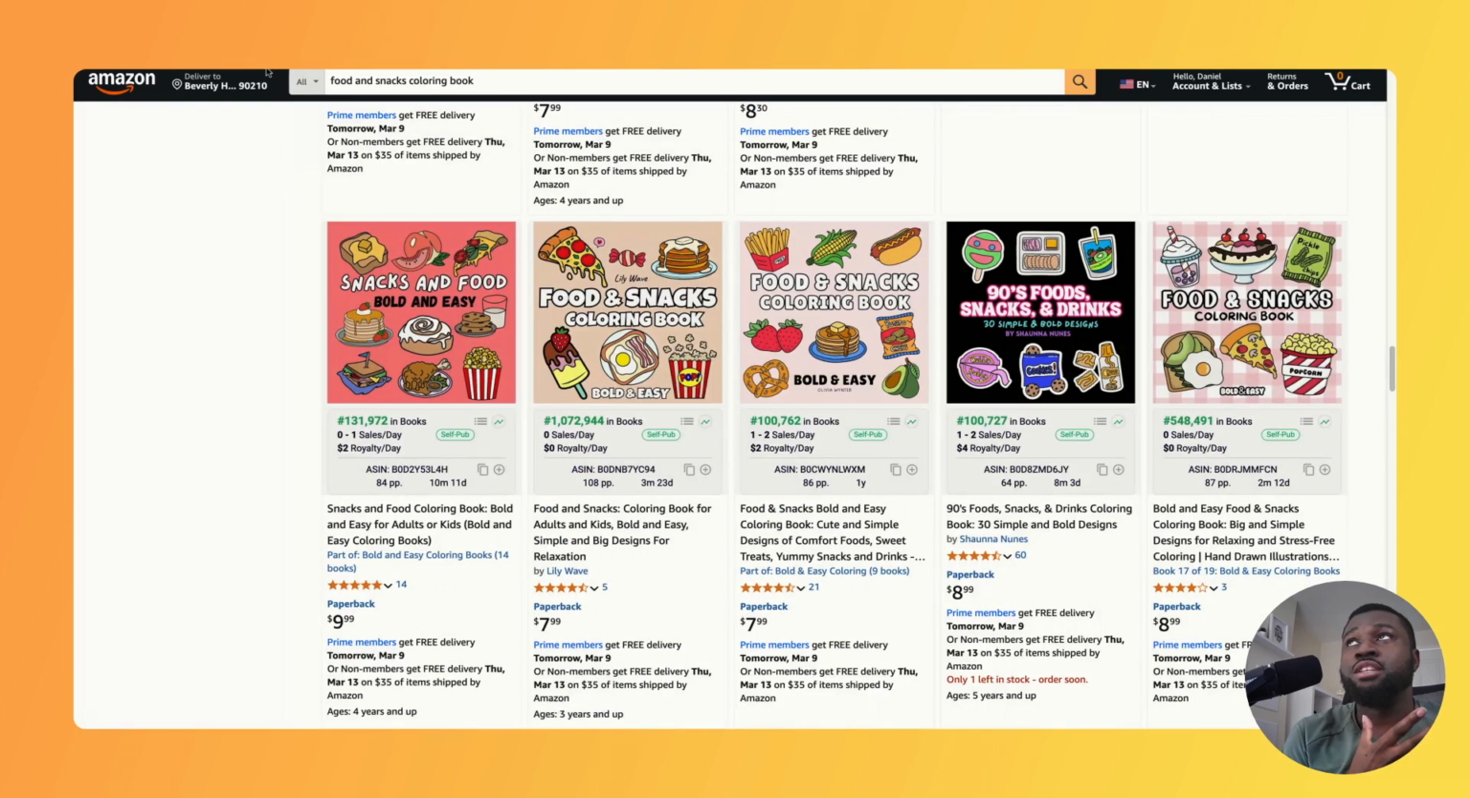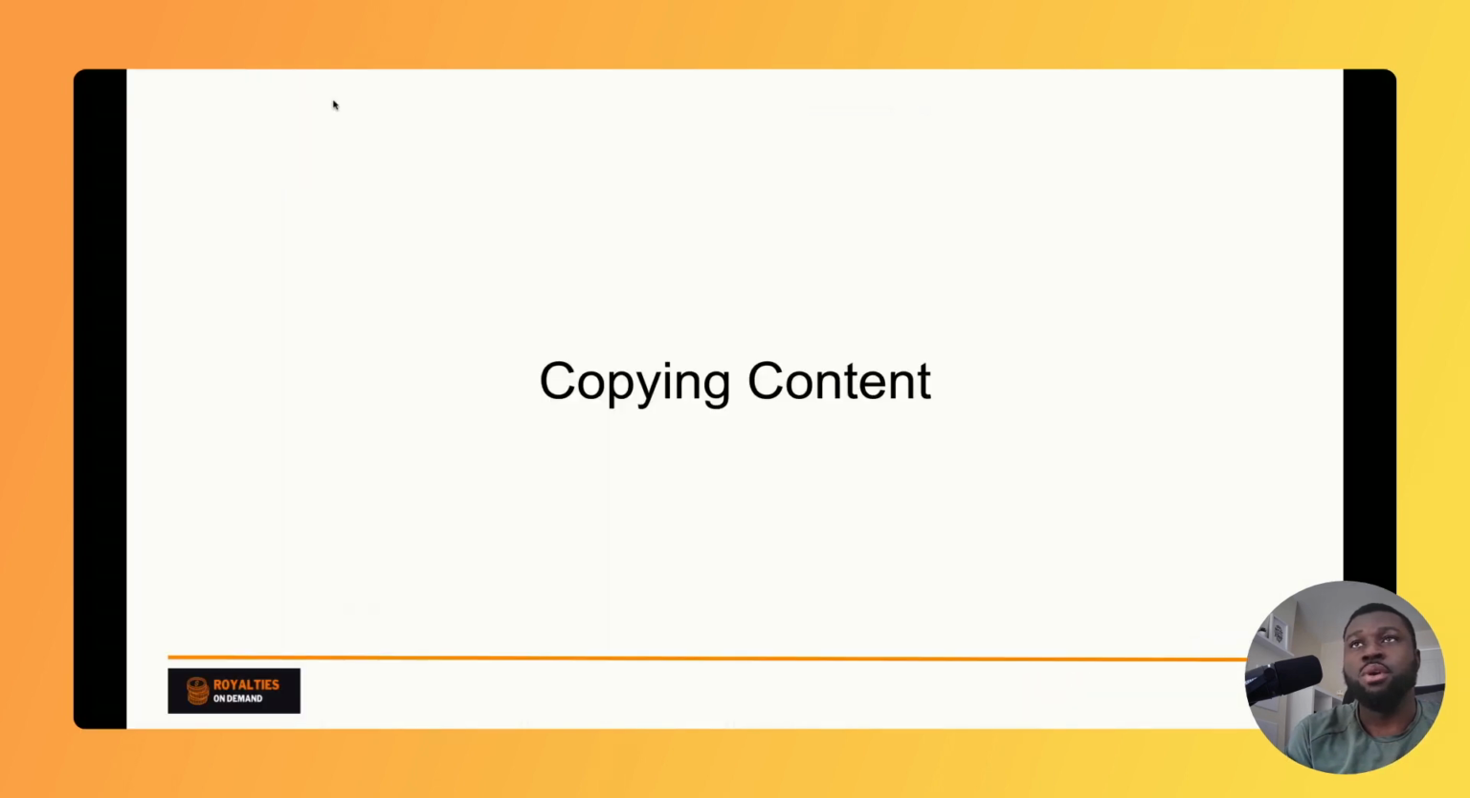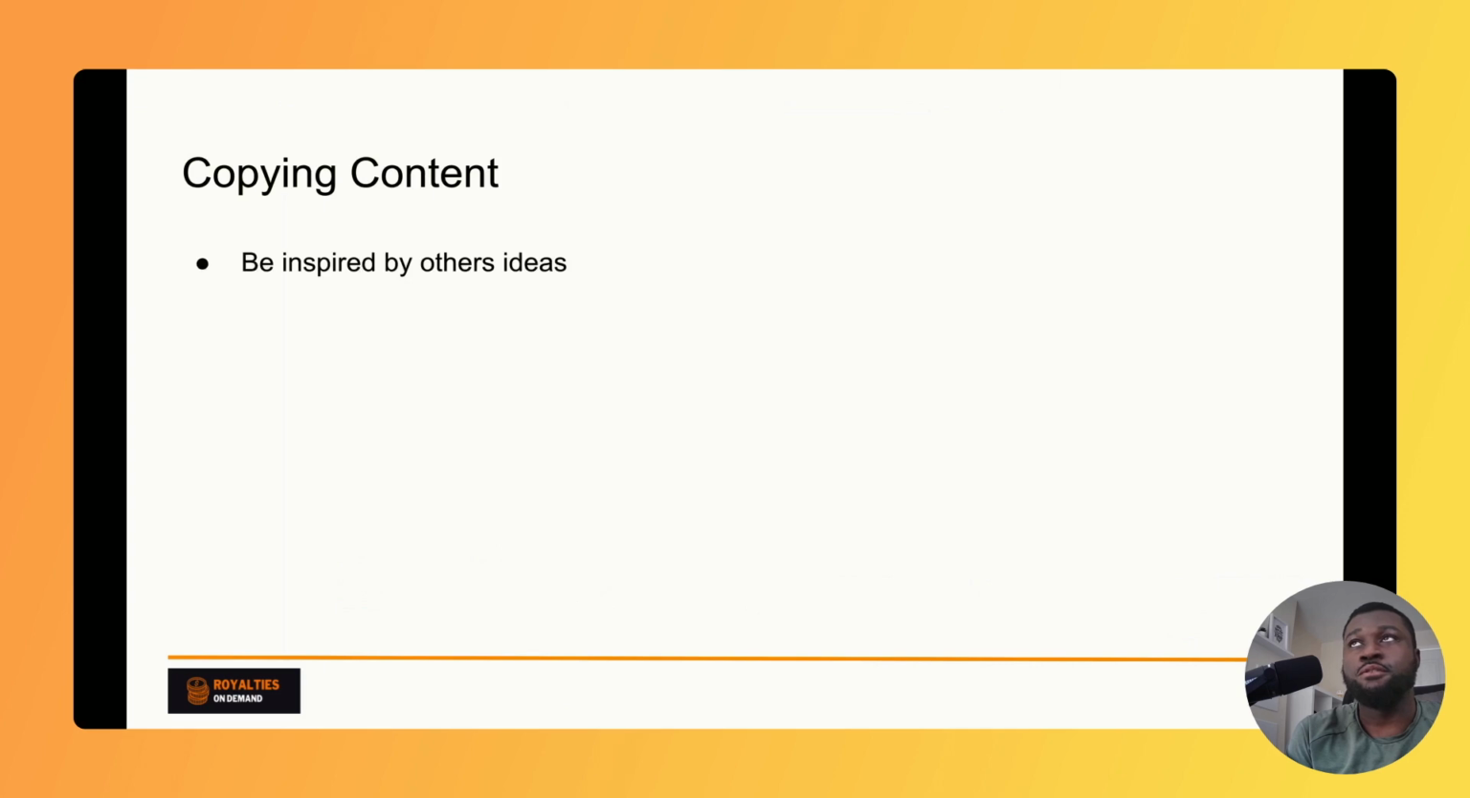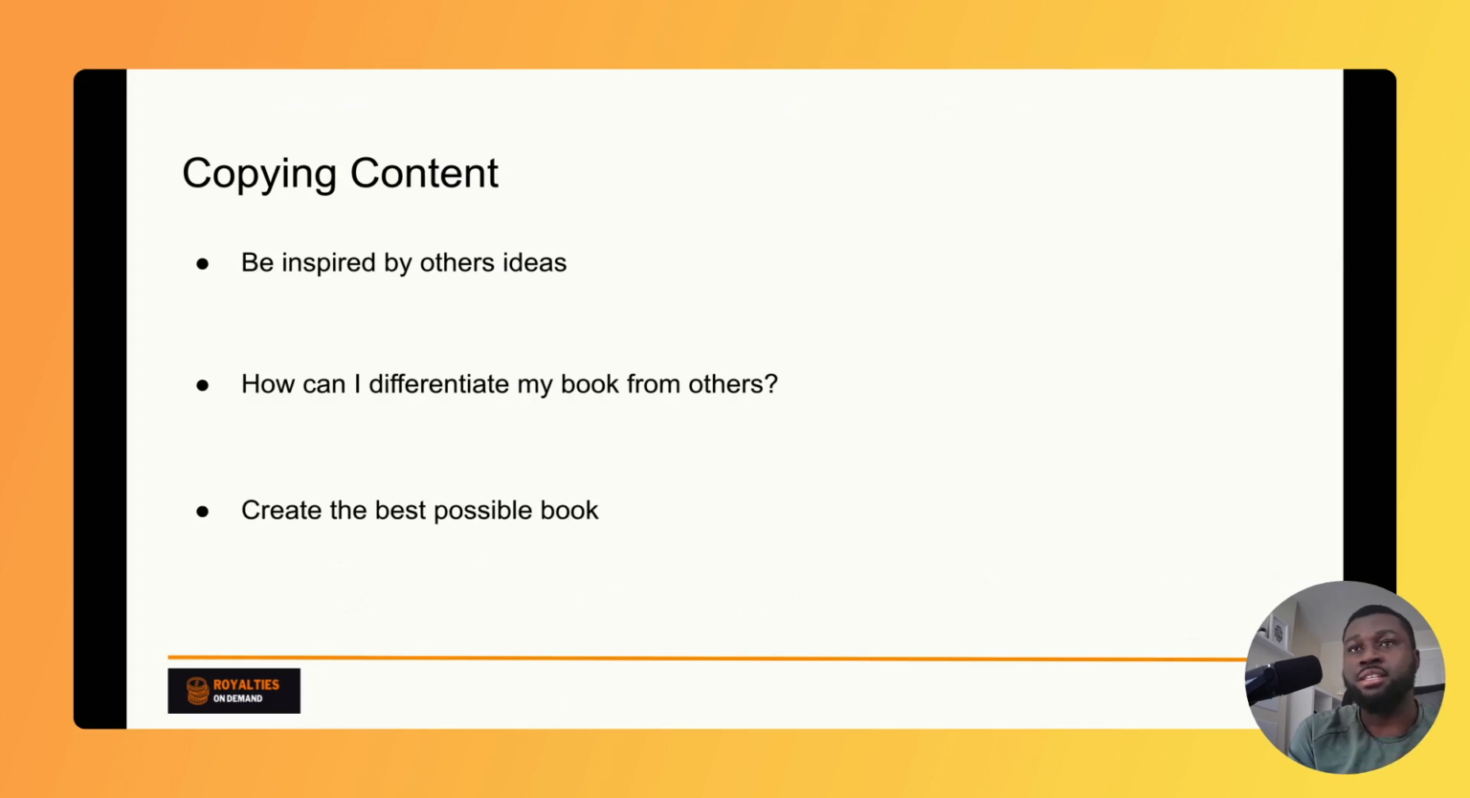But you really need to make sure that you are coming up with something different from what's on the market. It's important that you are inspired by others' ideas, but you don't go and create and copy the exact same thing, because again, they can just go and report your book. You have to think about how you can differentiate your book from others. So how can I create better covers? You can spend time reading through the reviews, read what people say, and then base your book on that. And also make sure that you are always creating the best possible book.